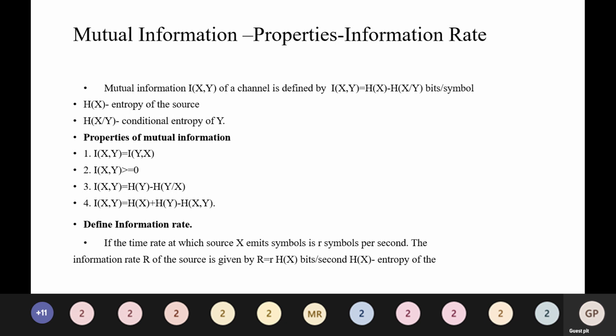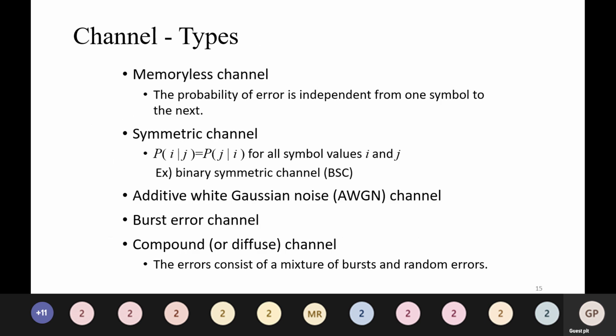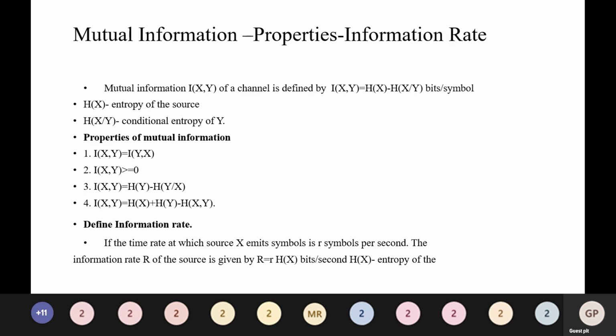So we need to define information rate. If the time rate at which source X emits symbols is r symbols per second, the information rate R of the source is given by R = r H(X) bits per second, where H(X) is the entropy. H(X,Y) is the joint entropy of the source. So this is the information rate.